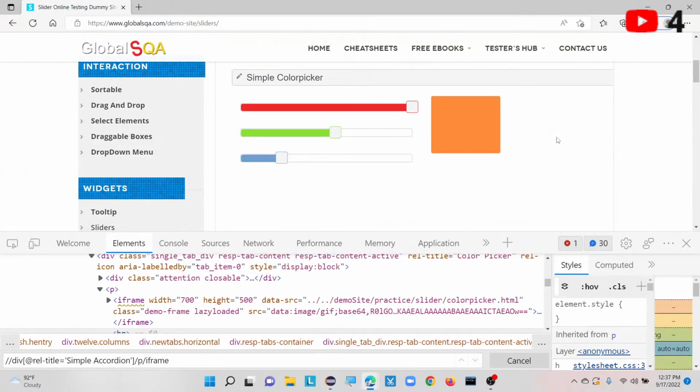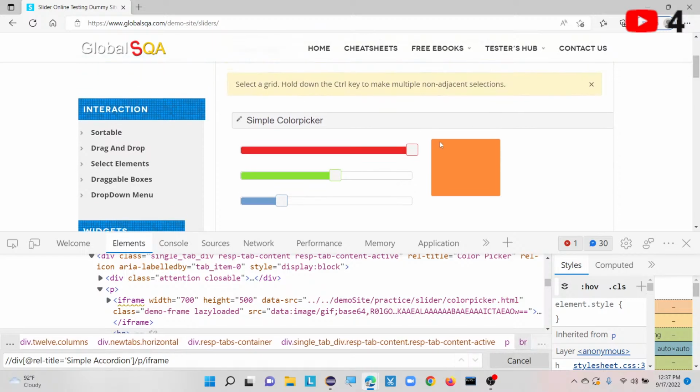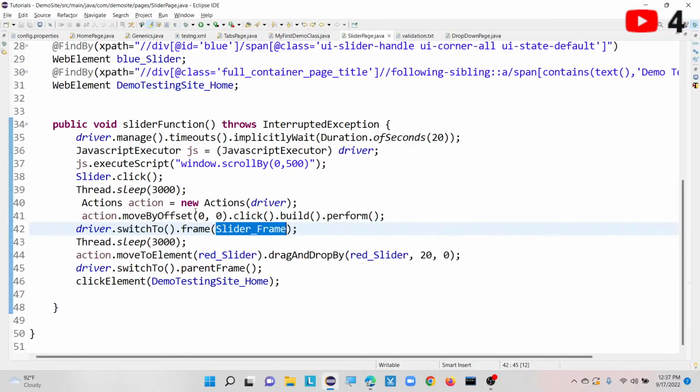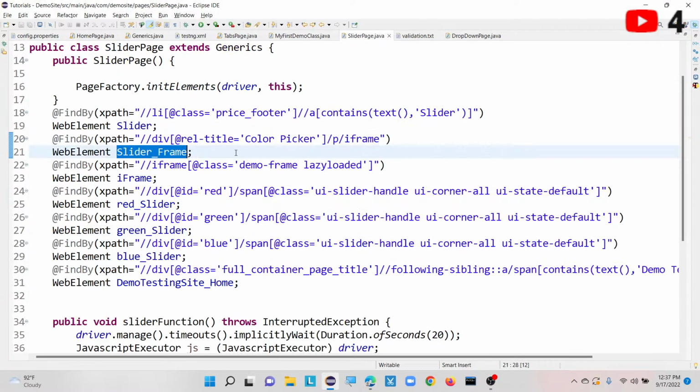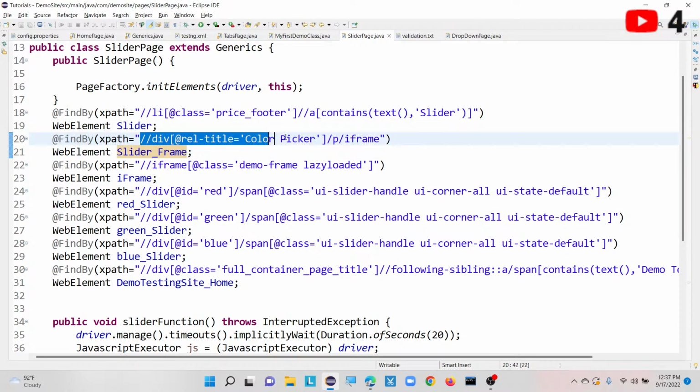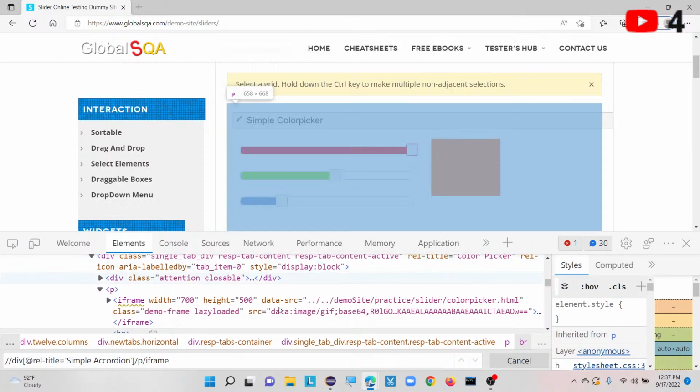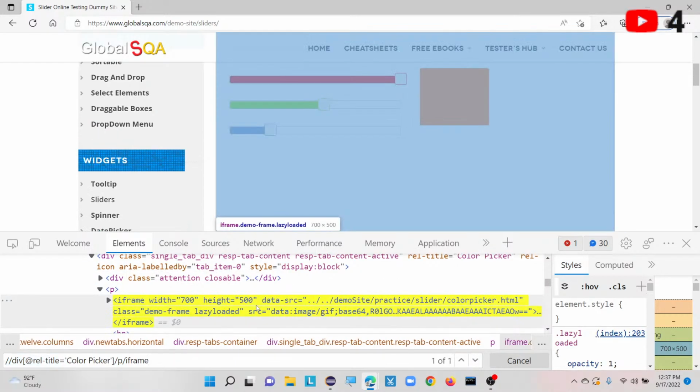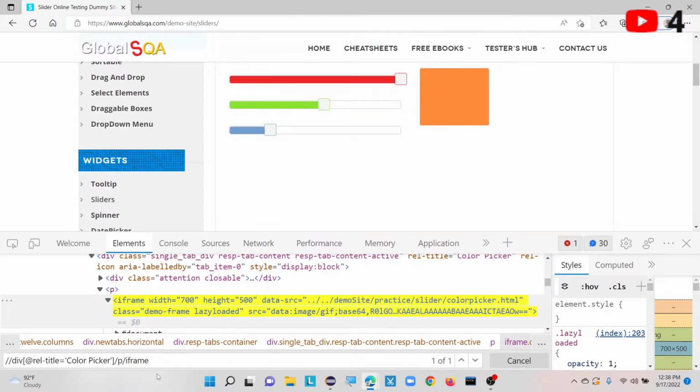So where is this slider located? This slider is located inside a frame again. Okay, I will show you that slider as well. So what exactly is the XPath? Here I took the title of that particular slider. Now let me inspect this one. Here you can see this is also telling one frame. In this way we can identify whether that is a frame or not. If it is starting with the tag name iframe, then definitely we can call it a frame. So this is the XPath for this particular frame.